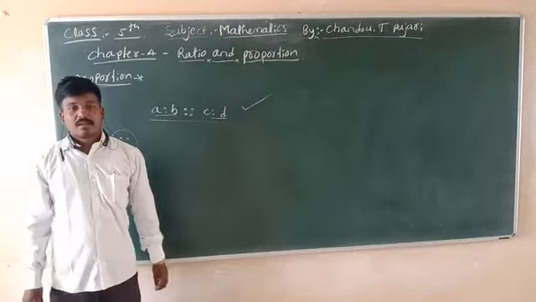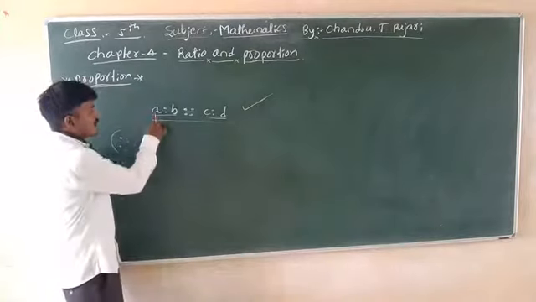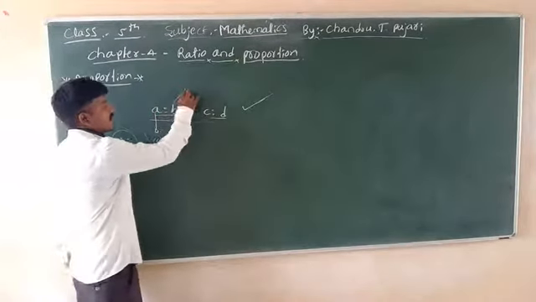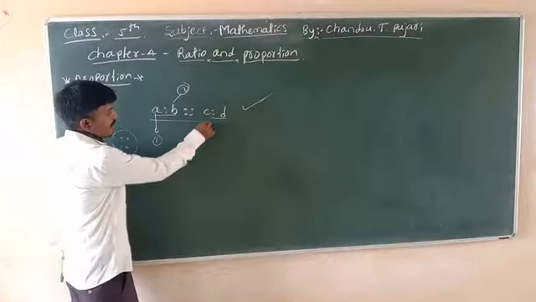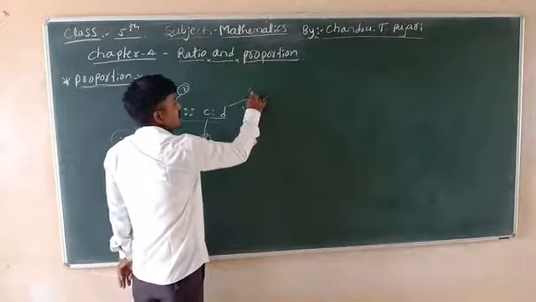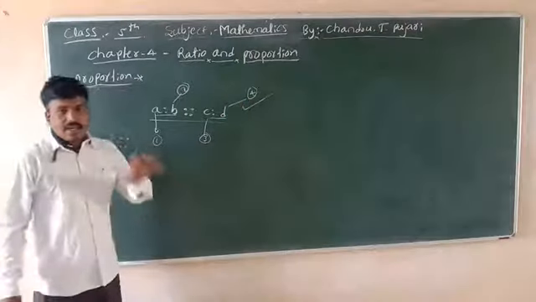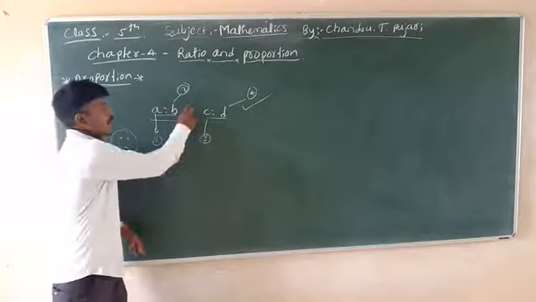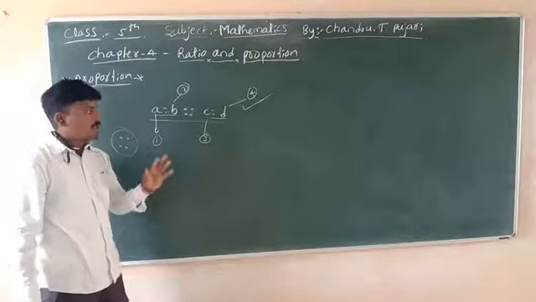The first term is A, the second term is B, the third term is C, and the fourth term is D. The proportion symbol is just like this, and its meaning is that two ratios are equal.